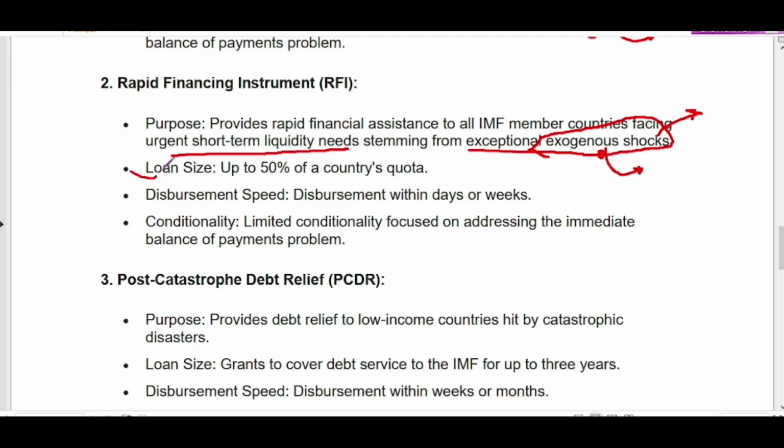So loan size can be up to 50% of the country's quota. Remember, disbursement speed is within days or weeks, because it has to deal with short-term liquidity needs, right? And there is limited conditionality, because exogenous shocks do not depend on a country's structural problems, right? So there is limited conditionality while disbursing this loan.